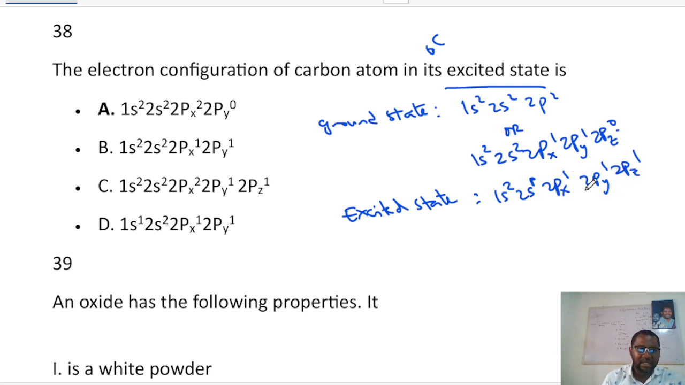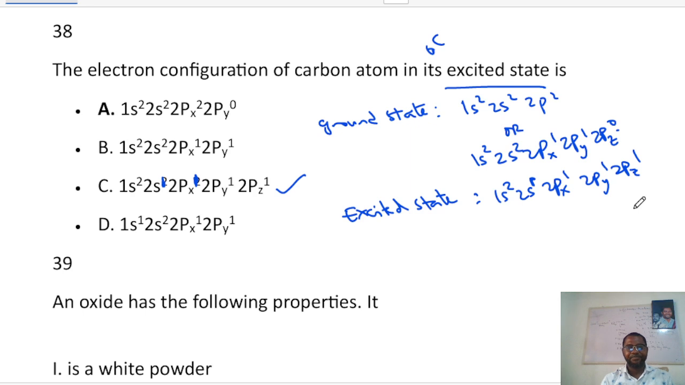So the answer to this question, do we have an answer here at all? The answer to this question is supposed to be C. I think there's a mistake here. This is supposed to be 1, not 2. And this is also supposed to be 1, not 2. So that makes C the correct answer. None other is correct. This is how it should be.